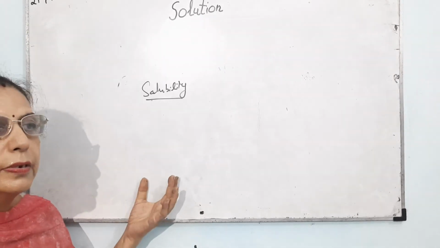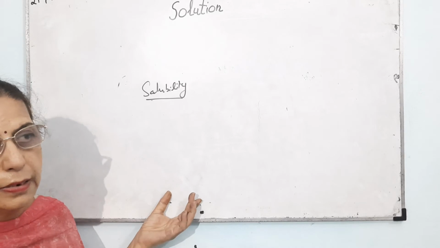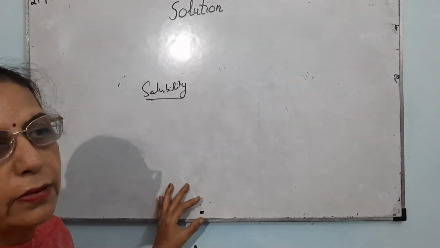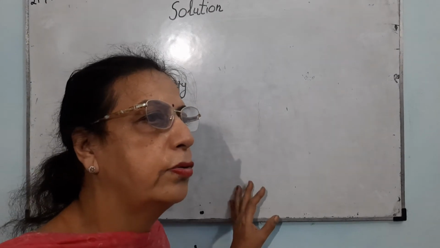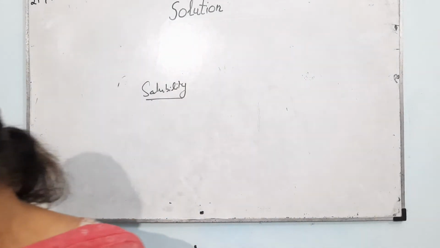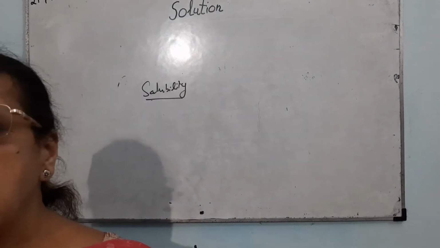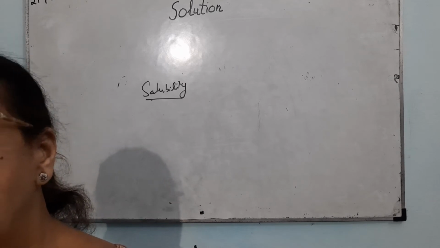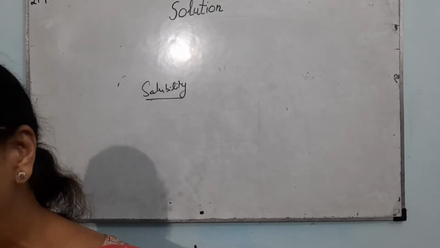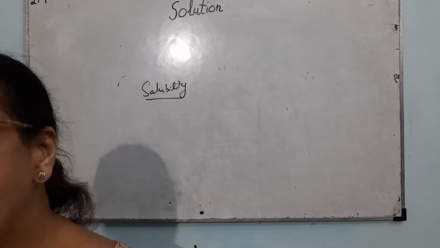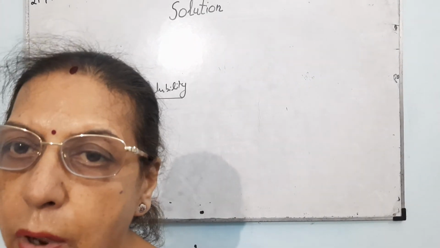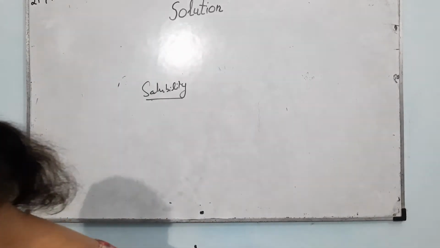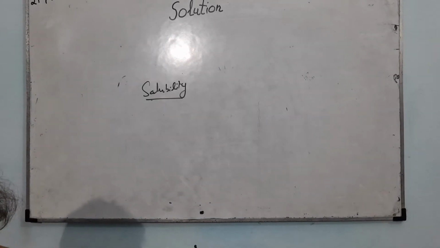You have also studied saturated and unsaturated solutions. The saturated solution is that solution in which no more solute can be dissolved. There is a basic principle of solubility that like dissolves like.